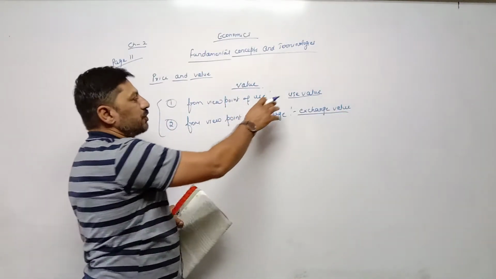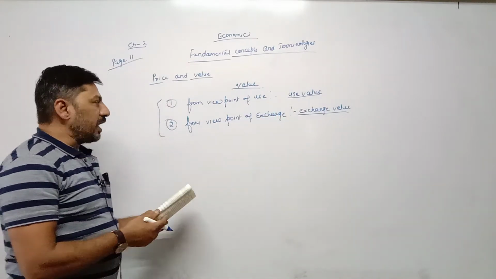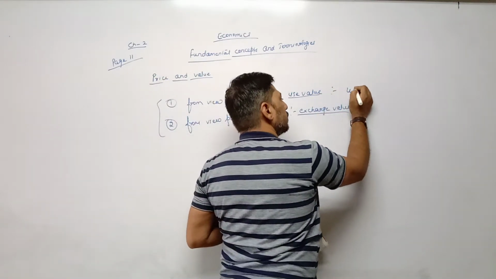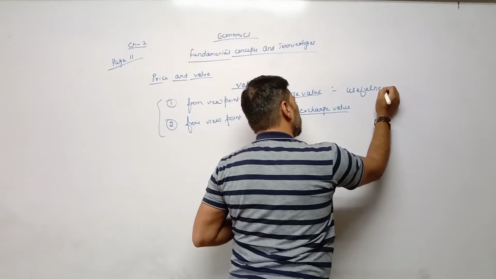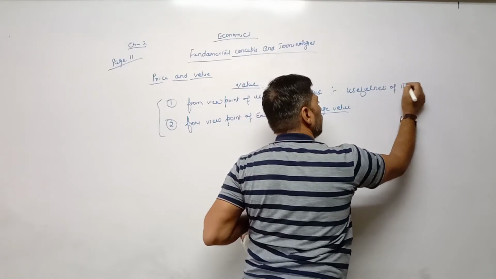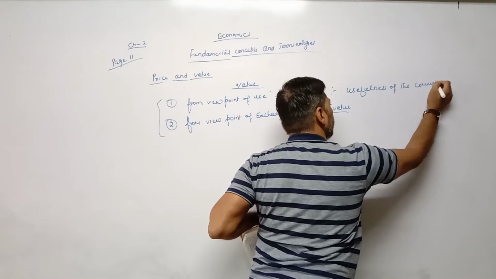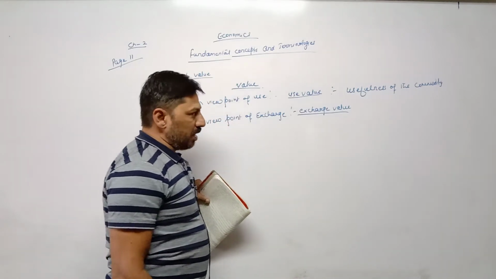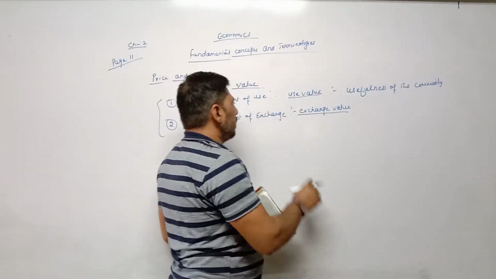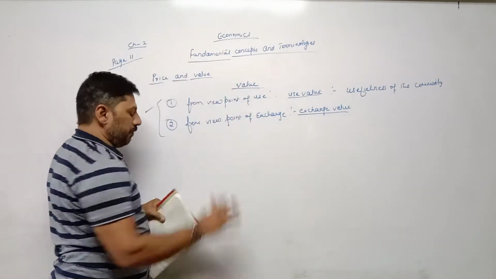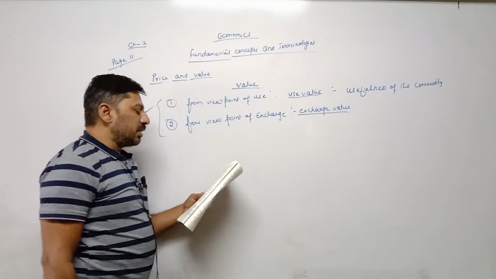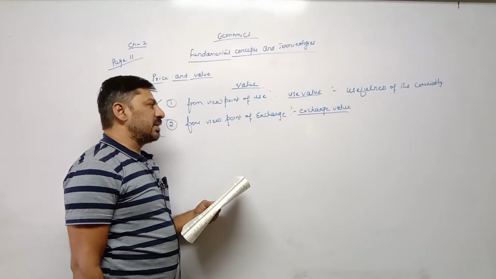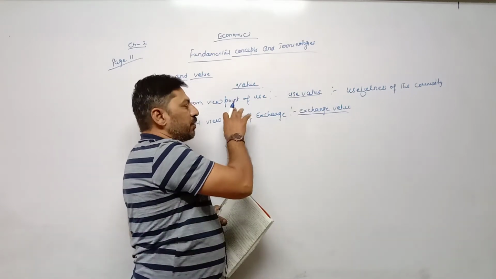Now, what is use value? The use value is determined by the usefulness of the commodity. Usefulness of the commodity means how much the commodity is useful in our life. On that basis, we are taking it as use value. For example, the use value is determined by the usefulness of the commodity to a consumer for his or her various needs, means the commodity which fulfills our requirements, our needs.